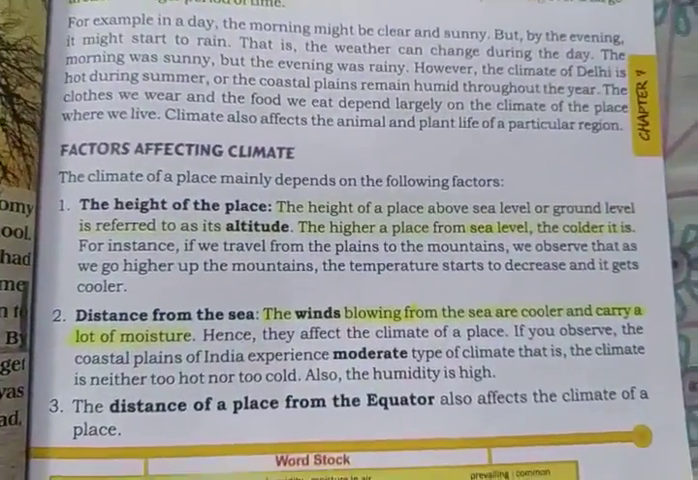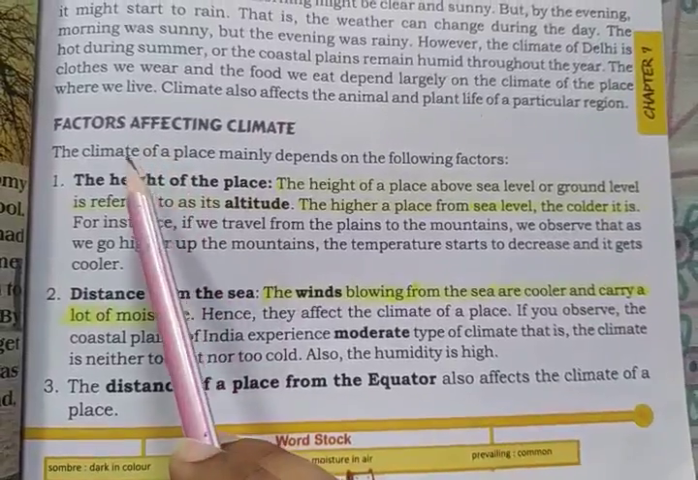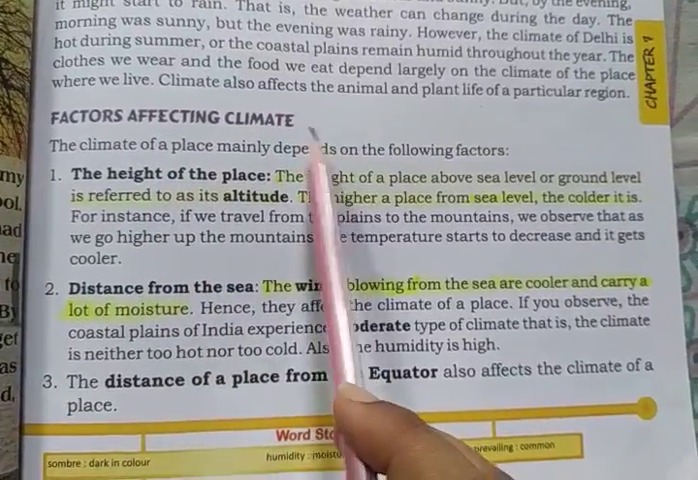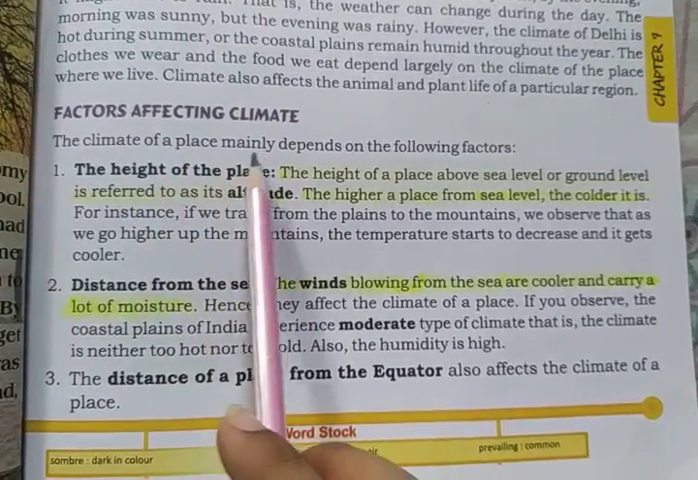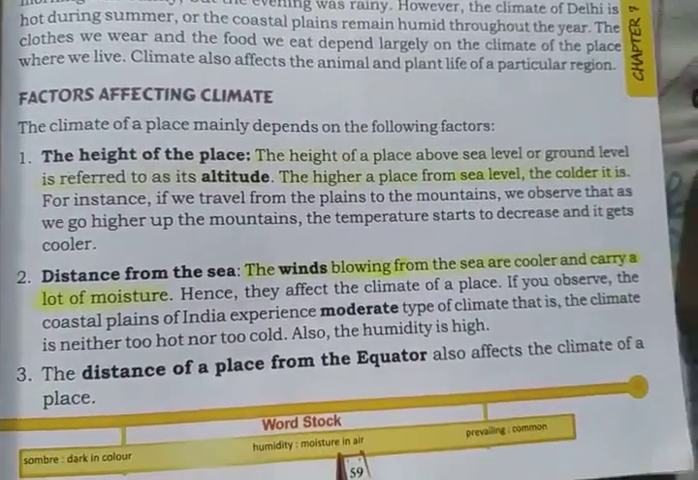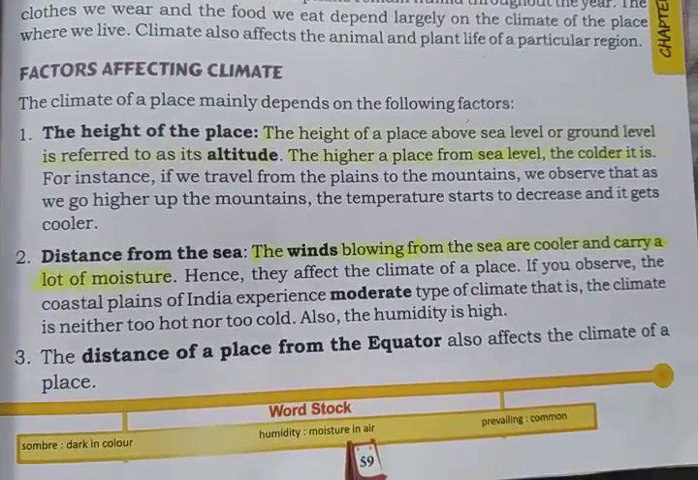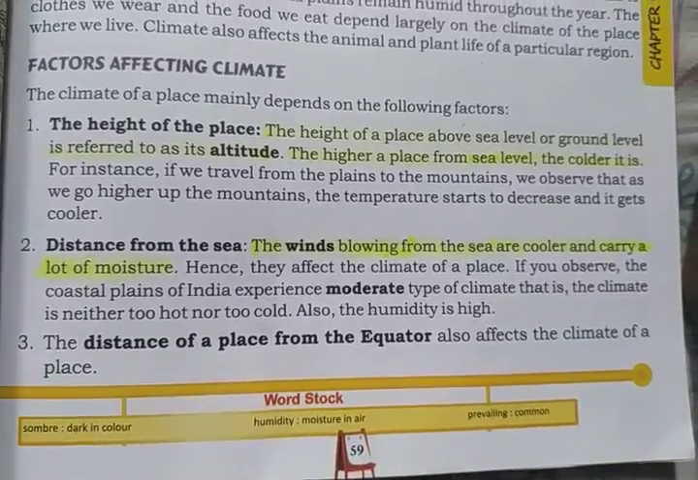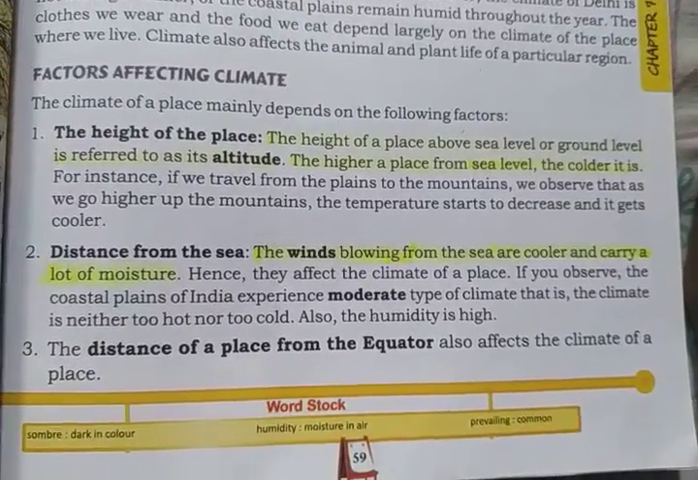Now let's come to the next topic, factors affecting climate. The climate of a place mainly depends on the following factors. So what kind of climate is there? It can depend on these three factors. There are even more, but we study three in this.